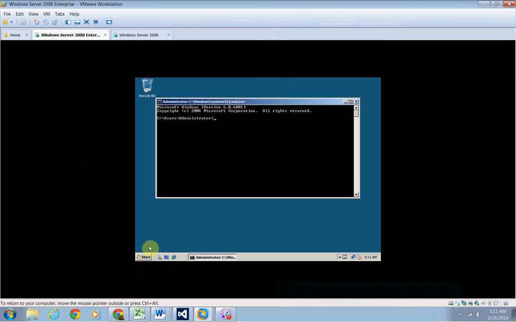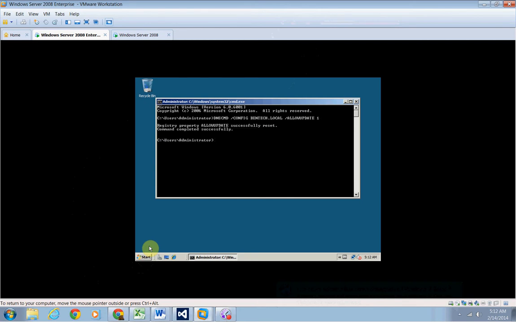So we're going to run, and these are all in caps, DNSCMD /config /allowupdate 1.